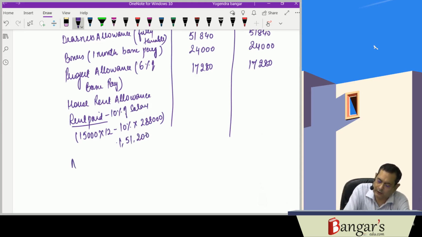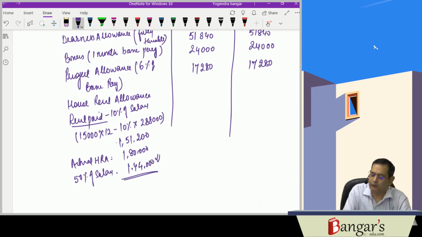Second is actual HRA. That is 1,80,000. And one is 50% of salary. That is 1,44,000. Least of the following is exempt.